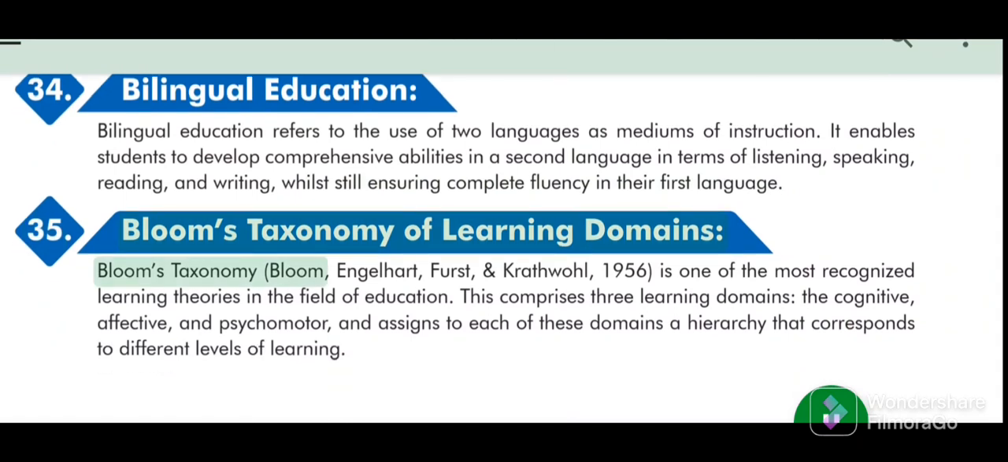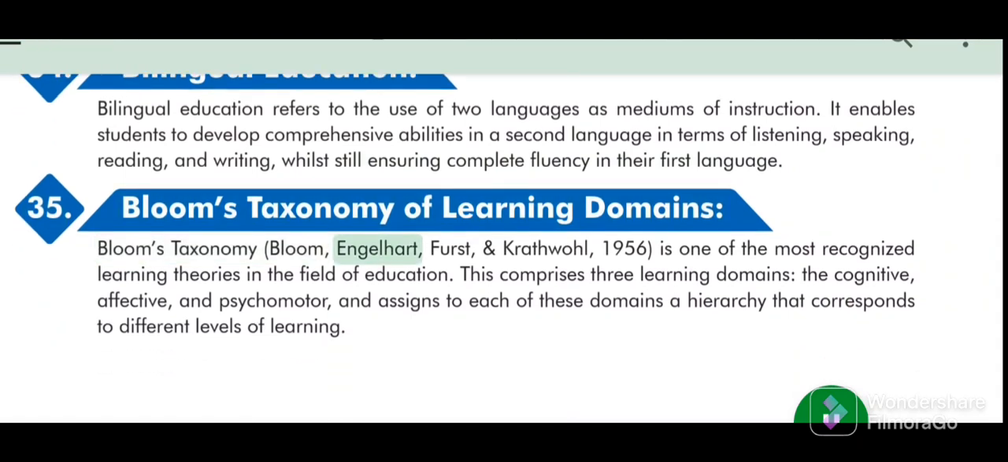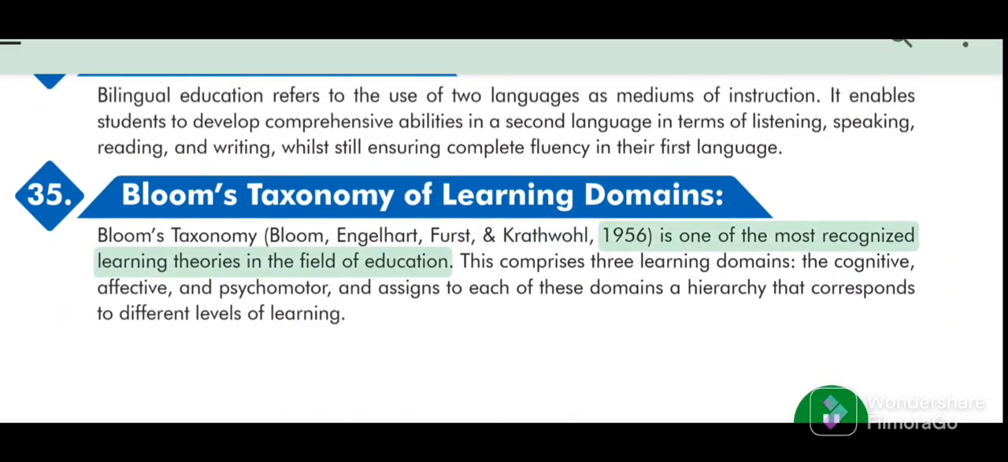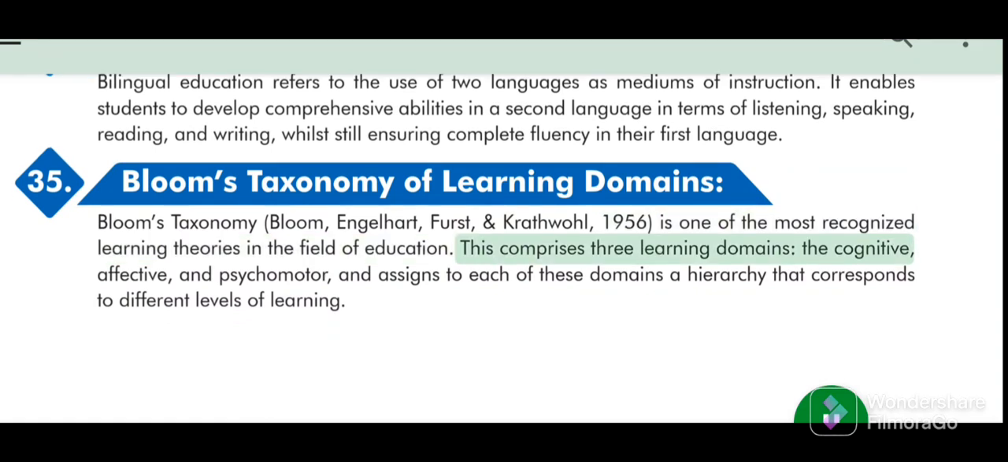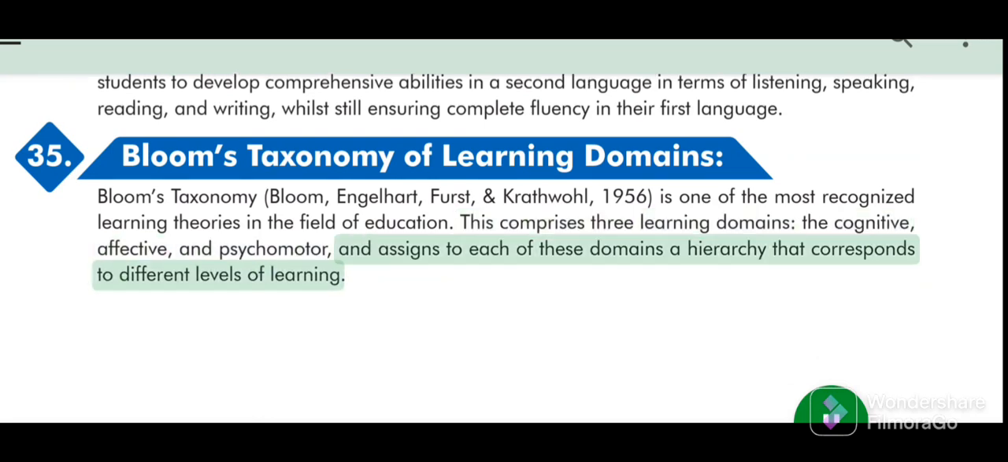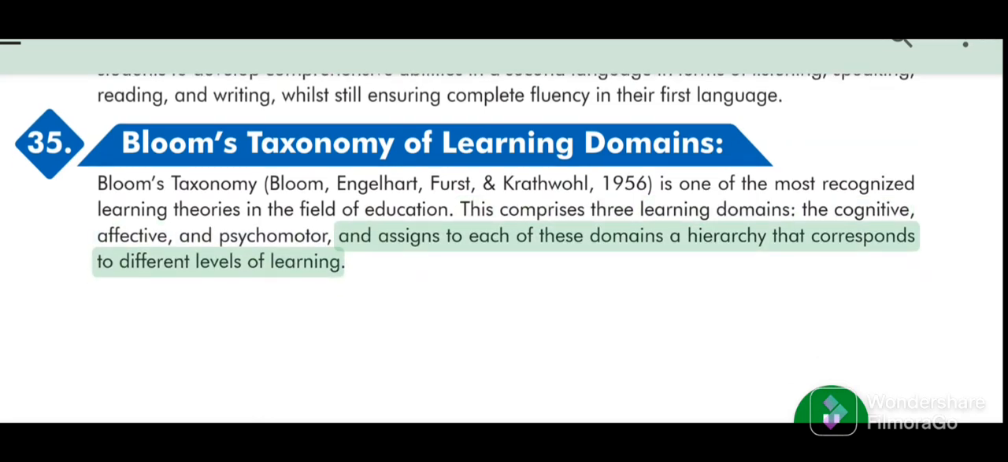Bloom's Taxonomy of Learning Domains. Bloom's Taxonomy, Bloom, Engelhart, Furst, and Krathwohl, 1956, is one of the most recognized learning theories in the field of education. This comprises 3 learning domains, the cognitive, affective, and psychomotor, and assigns to each of these domains a hierarchy that corresponds to different levels of learning.